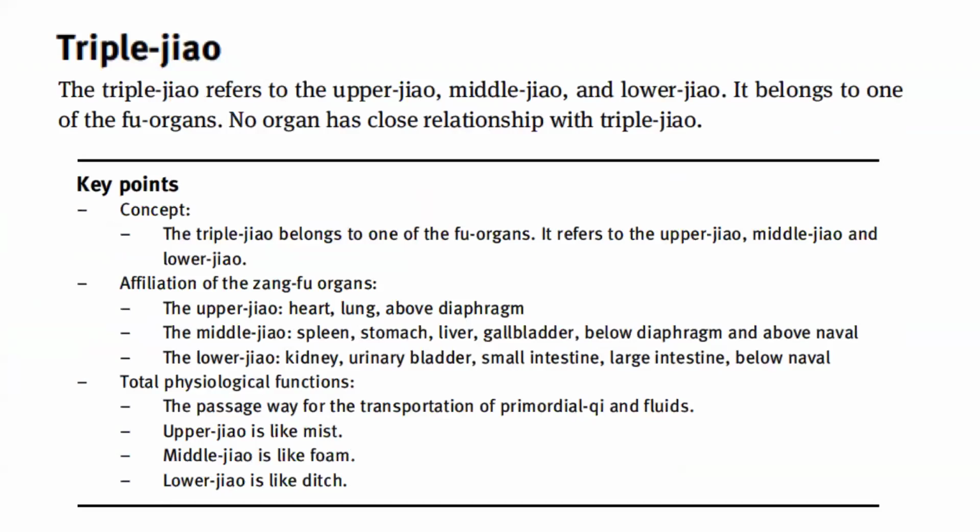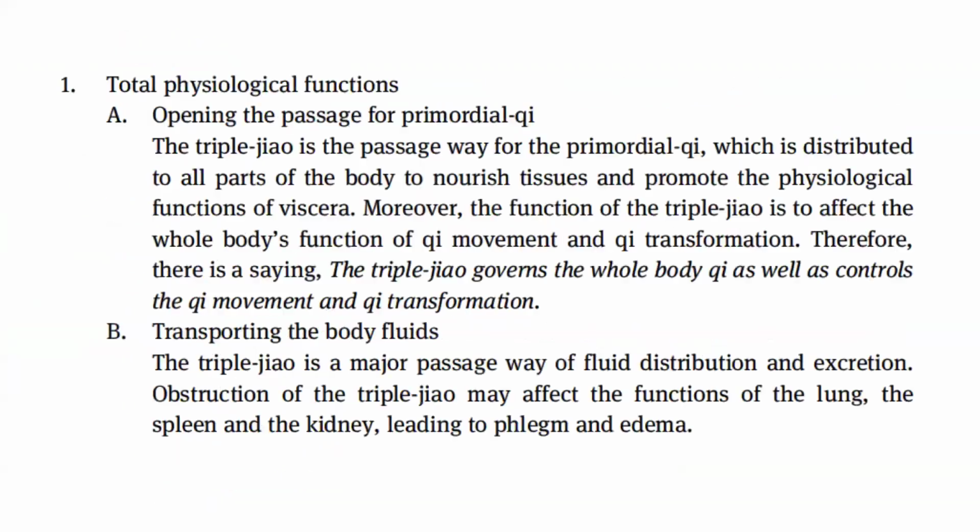Upper jaw is like mist, middle jaw is like foam, lower jaw is like ditch. Total physiological functions: opening the passage for primordial qi. The triple jaw is the passageway for the primordial qi, which is distributed to all parts of the body to nourish tissues and promote the physiological functions of viscera.